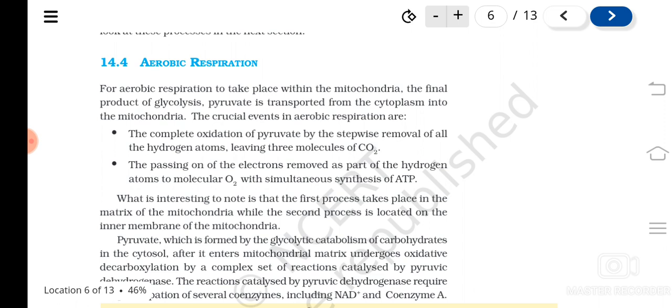The first process, the complete oxidation of pyruvic acid by stepwise removal of all hydrogen atoms and the release of carbon dioxide, takes place in the mitochondrial matrix, and the second process takes place in the inner membrane of the mitochondria. So in these two places this takes place.